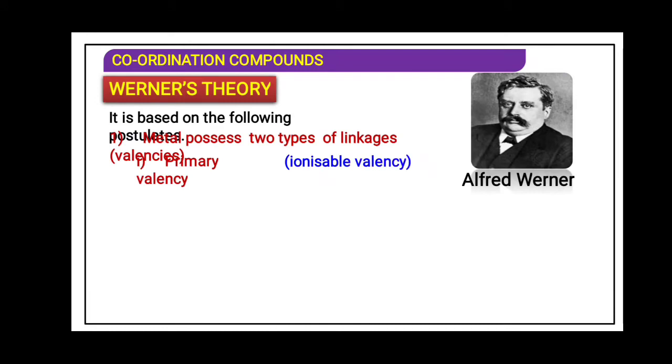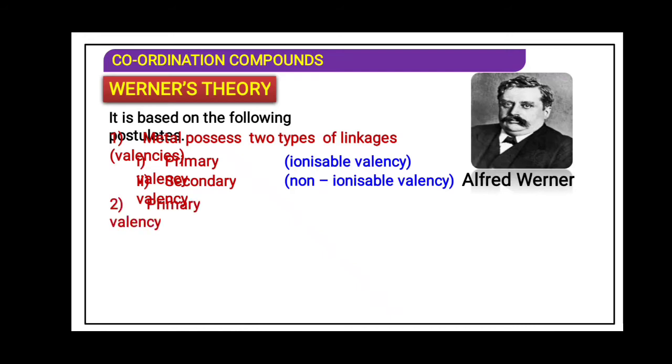Primary valency is also said to be an ionizable valency, and secondary valency is said to be a non-ionizable valency. As we have seen in the previous lecture, when a complex was added into water, only the counter ion was separated, but whatever atoms are present inside the square bracket were not ionized. So that is the secondary valency.